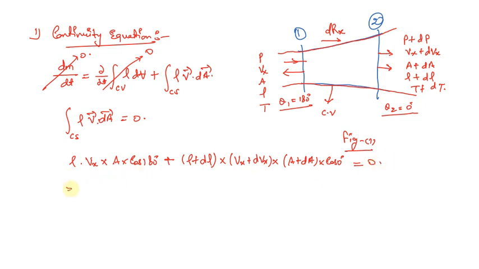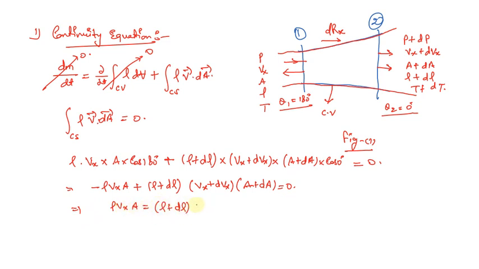Now if we simplify, we'll be left with minus rho Vx A plus (rho plus d rho)(Vx plus dVx)(A plus dA), and that will be equal to 0. So we can rearrange it: rho Vx A equals (rho plus d rho)(Vx plus dVx)(A plus dA). This equation we're going to call equation 1.